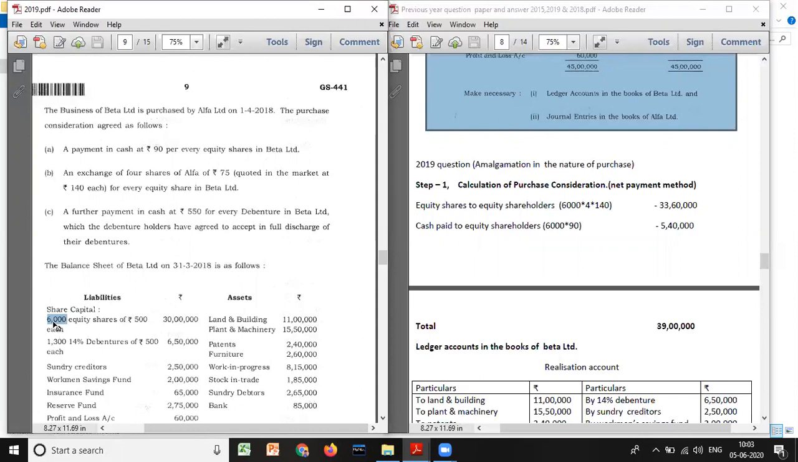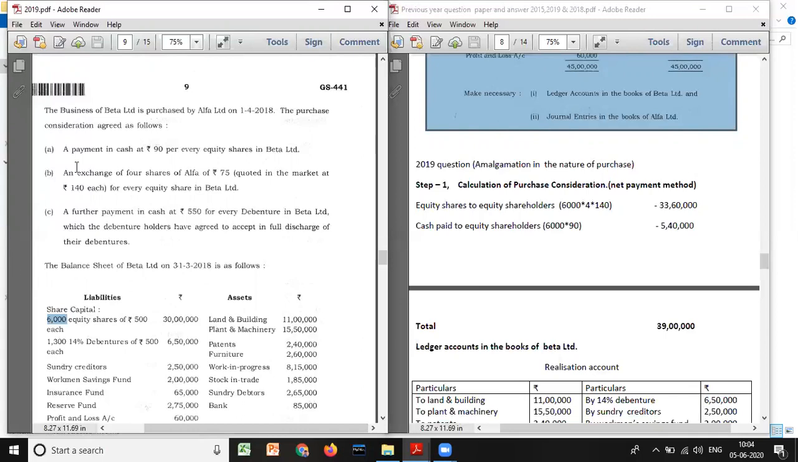That means, look at here. Totally, how many shares do we have? We have 6,000 shares. For 6,000 shares, for every one share, Alpha Limited will be issuing 4 equity shares of rupees 75, and the market value is 140. So what you need to do? 6,000 into 4 into 140 you need to do. And next one, a further payment in cash at 550 for debenture holders.